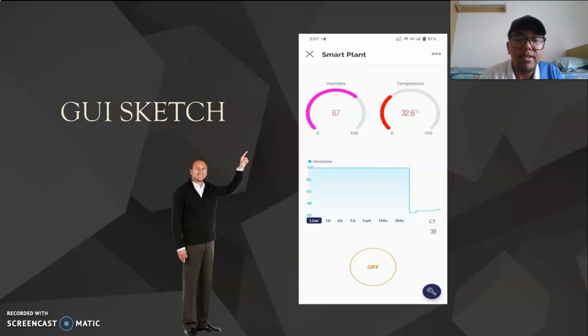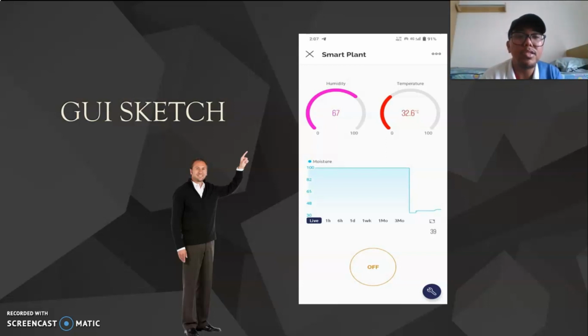And then the value of the soil moisture sensor will be displayed in terms of a graph here. As you can see on the graph, the value can be monitored live, or over 1 hour, 6 hours, 1 day, 1 week, 1 month, or even up to 1 year. And then the last part is that we have the button to turn the water pump on and off.